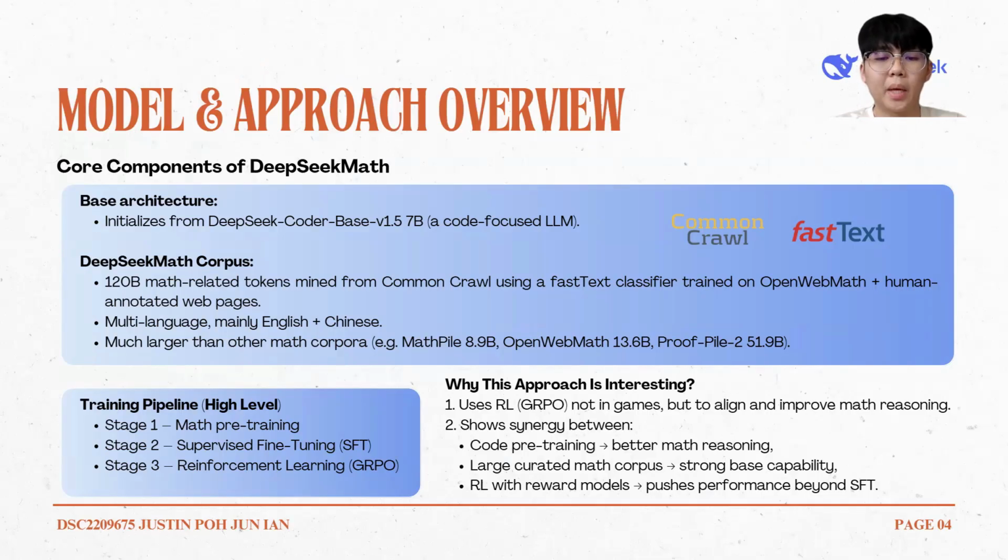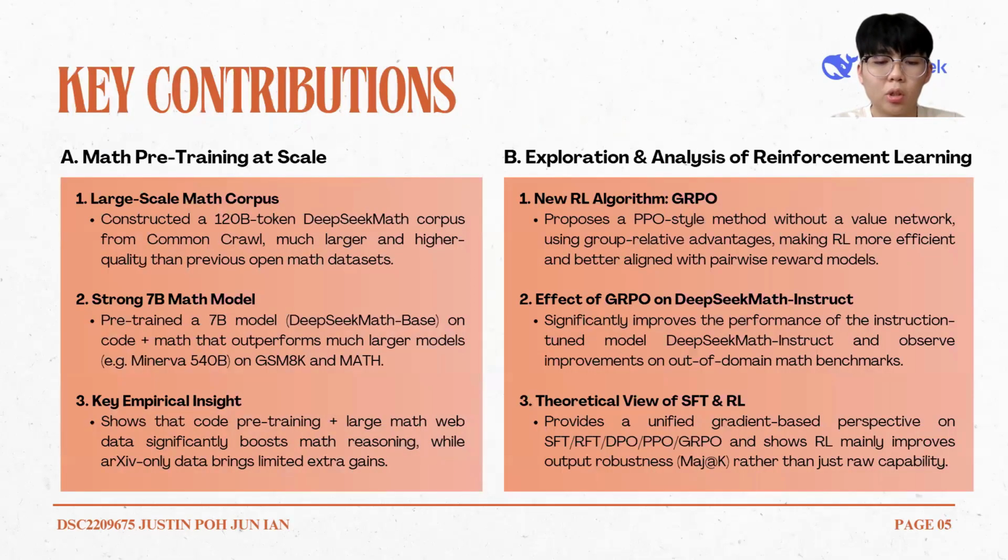It's trained on the DeepSeekMath corpus, a massive set of math-related tokens mined from Common Crawl using a fastText classifier. The training pipeline starts from math pre-training, then supervised fine-tuning with problem-solving data, and GRPO to further enhance reasoning. The interesting part in this approach is that the authors use GRPO to improve math reasoning, while normally it's used in gaming. The paper introduced the DeepSeekMath corpus, 120B tokens that outperform prior math datasets in quality and size.